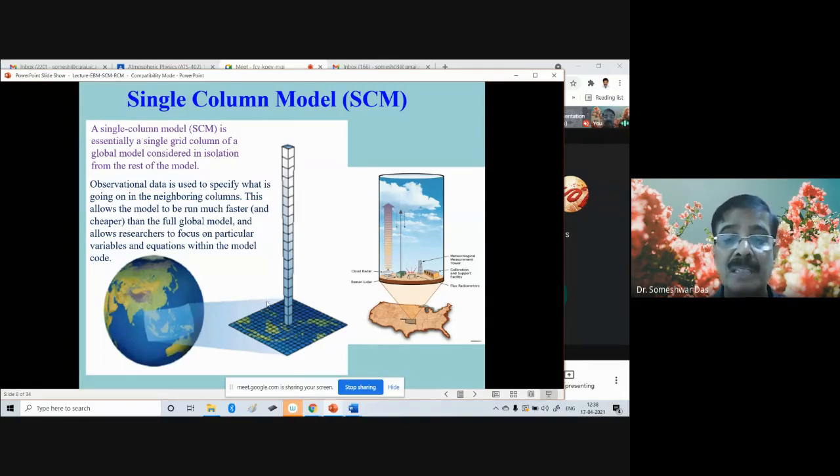In other words, the heat and moisture can be advected from outside into this column from all sides, from the left side as well as from the right side. The fluxes of heat and moisture can get advected into this column which we are considering for testing the physical process. In reality, that's what will happen.